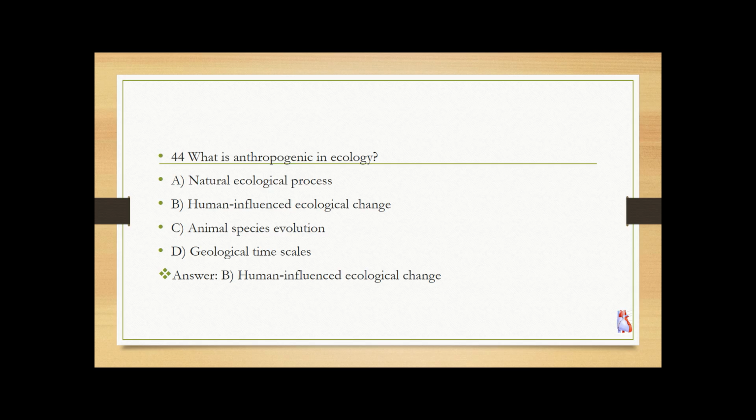What is anthropogenic in ecology? A. Natural ecological process. B. Human influenced ecological change. C. Animal species evolution. D. Geological time scales. So the answer is human influenced ecological change. Examples include pollution, deforestation, and greenhouse gases.